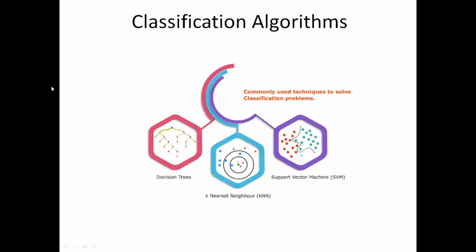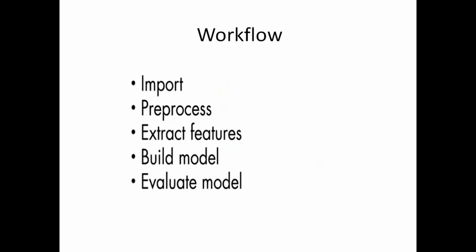There are different classification algorithms. Some commonly used classification algorithms are decision trees, k-nearest neighbor, and support vector machine. In this course, we will be using the k-nearest neighbor algorithm for the classification task that we will be performing.